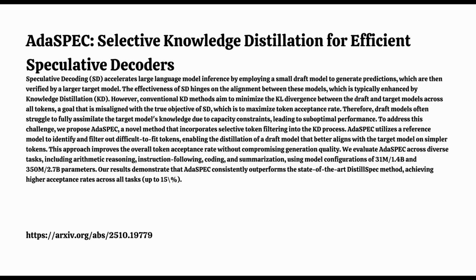And crucially, does this higher acceptance rate translate into actual speed, faster generation? Yes, that's the bottom line. They ran tests using the vLLM inference engine, a common tool, on an A100 GPU. The higher alpha from AdaSPEC directly led to speedups, generally in the range of 10% to 20% faster generation compared to DistillSpec. So faster tokens per second.